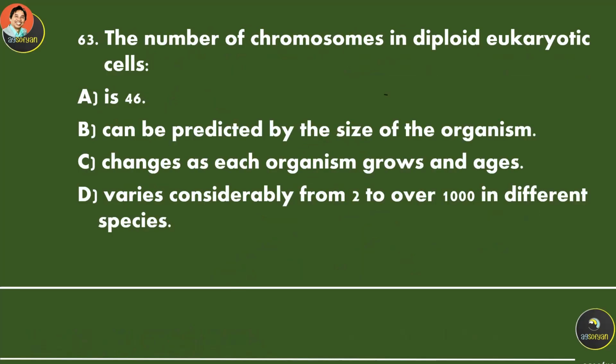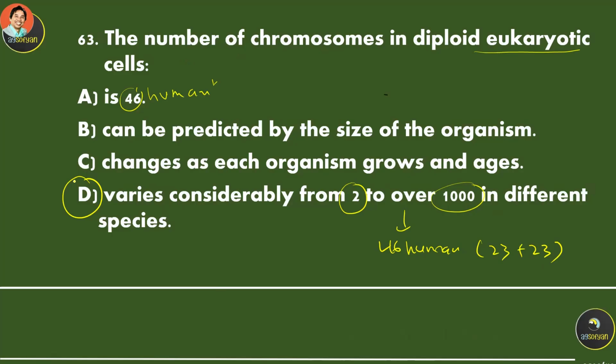The number of chromosomes in a diploid eukaryotic cell is 46. Now, this is human. If we are talking about human, yes, but it is all eukaryotic cells. So all are going to be diploid, which means pairs. Therefore, maybe 2 to maybe 1,000. And human is 46, which is 23 plus 23 chromosomes. So pairs of chromosomes. This is going to vary between 2 and 1,000.